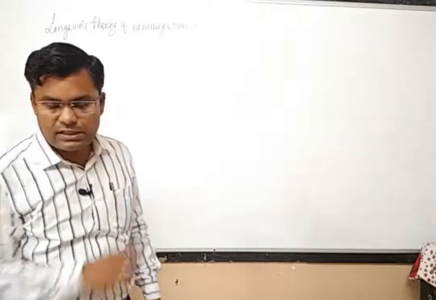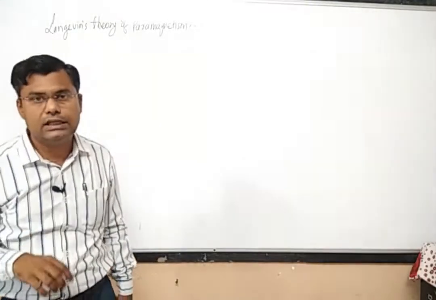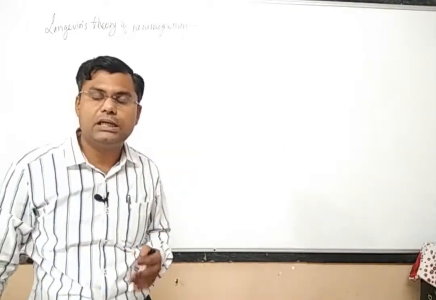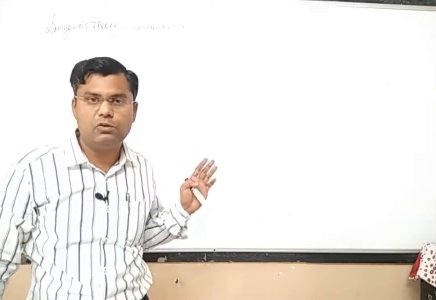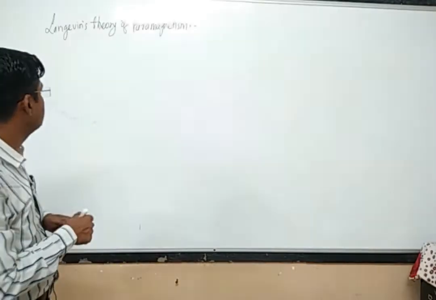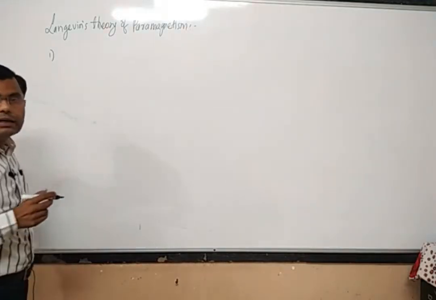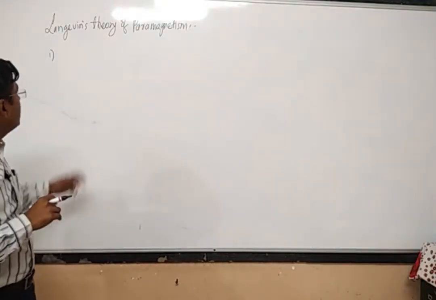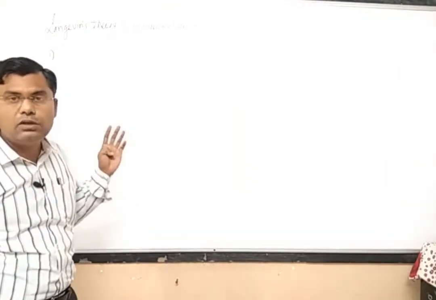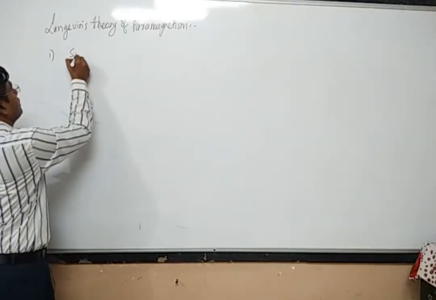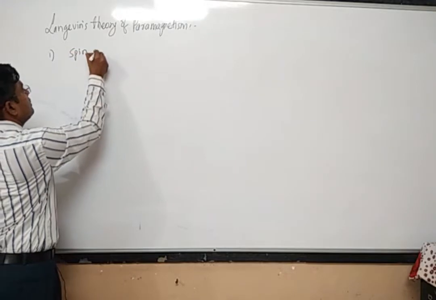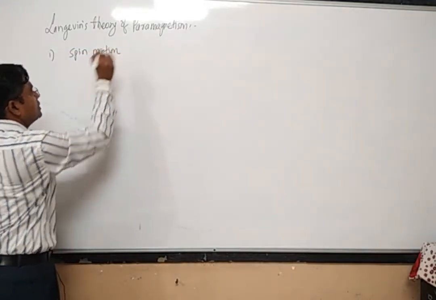This theory is called a classical theory because we have to make certain assumptions before applying it. The assumption on which Langevin's theory of paramagnetism is based is that paramagnetism arises only because of the spin motion.